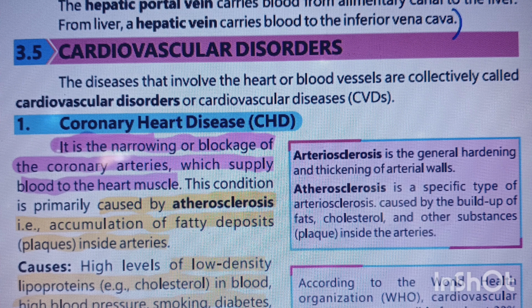Now, what is the coronary artery? The coronary artery is a very important blood vessel, a main blood vessel that supplies oxygen-rich blood to the heart muscles themselves. When it gets blocked or plaques start forming inside it, fatty deposits start accumulating, what we call lipoproteins, where the level of low-density lipoproteins starts to rise, and fat-like substances start depositing inside the vessel or artery. Then the risk of coronary heart disease increases.